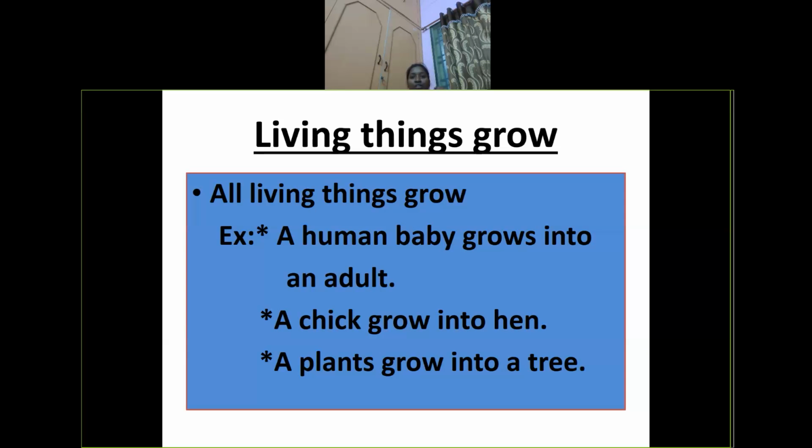Next feature of living things is that living things grow. How it's growing means, as I told you earlier, with the food. When we eat food, it helps us to live, and second, it helps us to grow. How it's showing growth means a human baby grows into an adult, a chick grows into a hen, a plant grows into a tree. So these are the examples.